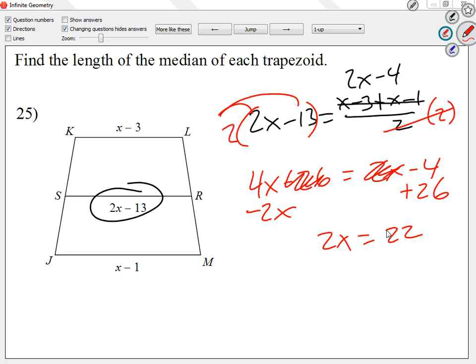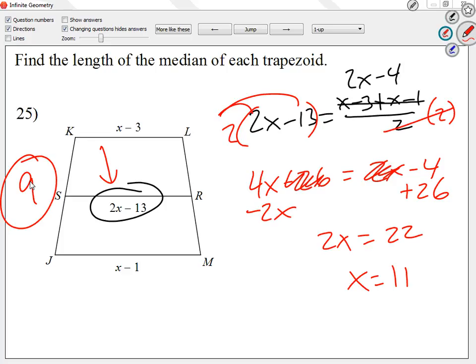22. So if 2x equals 22, what's x? 11. Remember on this one, the question was not solve for x. The question is find that value, 2x minus 13. How much? What is it? 9. So my answer should be 9. I plug it in there. 2 times x minus 13 gives you 9.